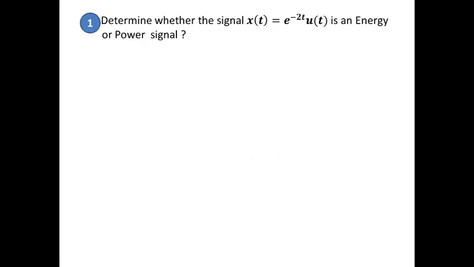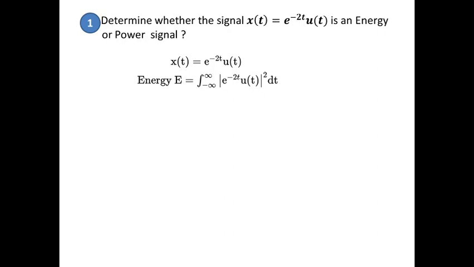So let us determine whether the signal x of t equal to e power minus 2t u of t is an energy or power signal. Based on the discussion that I told you earlier, you just try to understand what the signal is. e power minus 2t is a real decaying exponential signal, and it is multiplied with u of t. u of t is nothing but a signal which exists from 0 to infinity, whereas e power minus 2t is a decaying exponential signal. So let us analyze whether it's an energy or power signal.